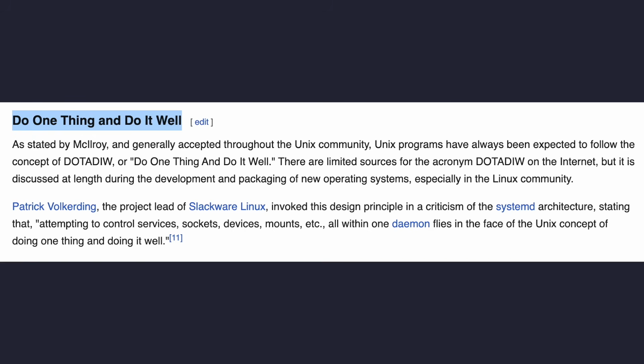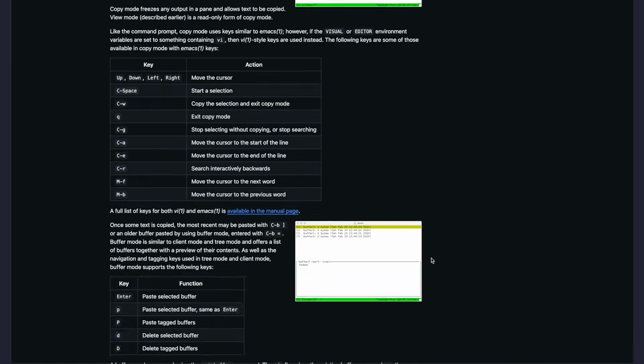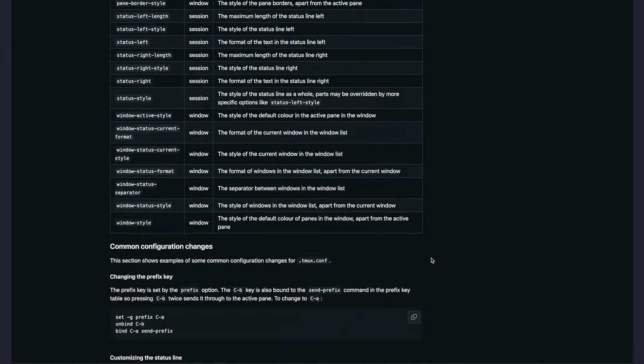The Unix philosophy is to do one thing and to do it well. Well, Tmux does many things, and I don't think I even use it for the thing it was originally intended to be used for, but I haven't found anything better.